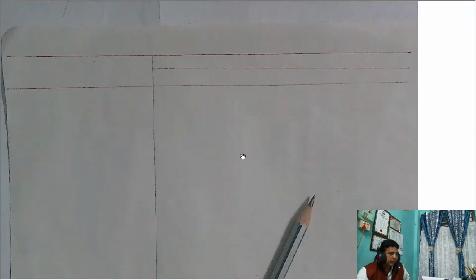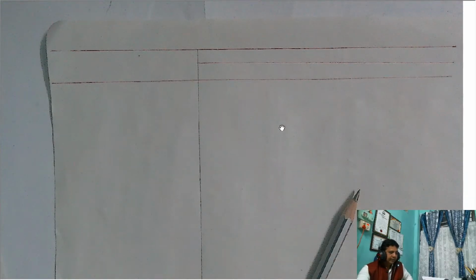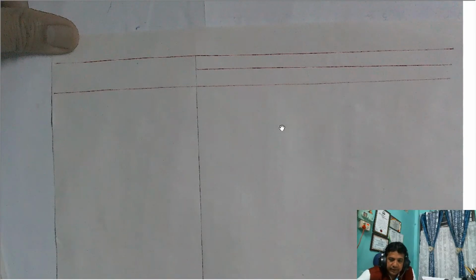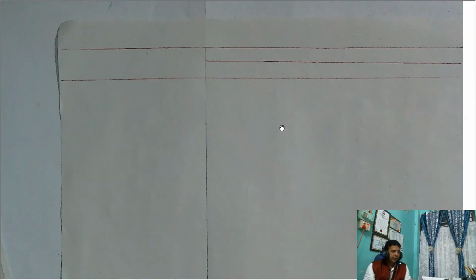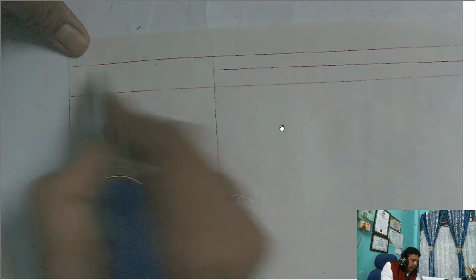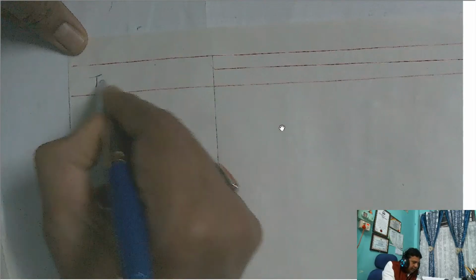Here I will write transaction. If you are sitting with pen and pencil and copy, then you had better write it down. So first you draw the format. This you see here, transaction.